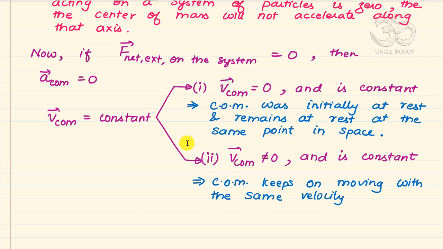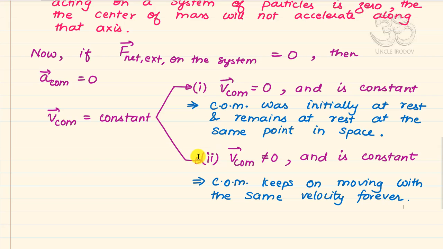Now you have to keep in mind something. We are only excluding external forces. We are not excluding internal forces. So there might be internal forces. One particle may be exerting forces on another particle, let us say. And when one particle exerts forces on another, say the nth particle is exerting forces on n plus 1th particle, then maybe one of them will slow down, the other will speed up. So the individual particles can have varying velocities. The velocities can vary in magnitude and in direction, but it is the center of mass that will keep on moving with the same velocity forever.